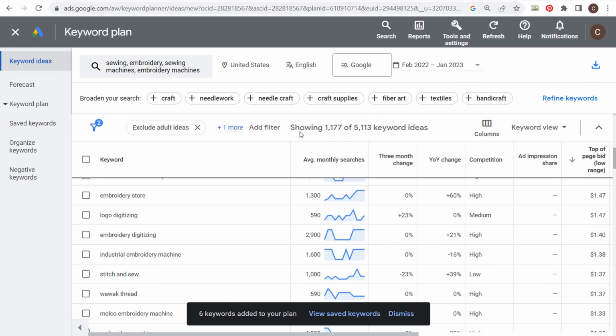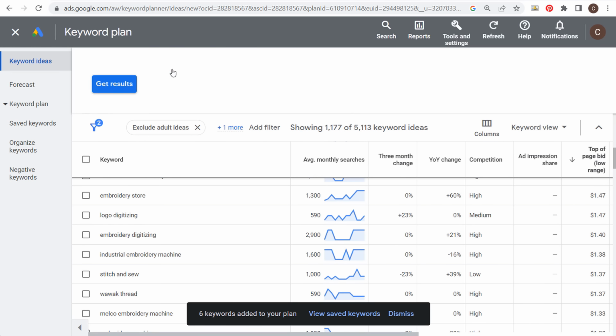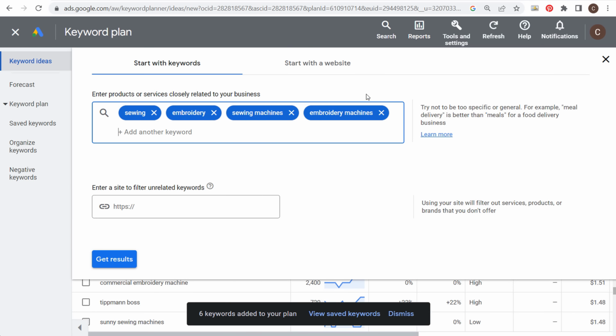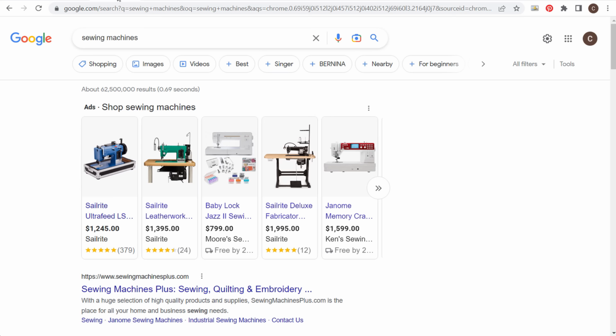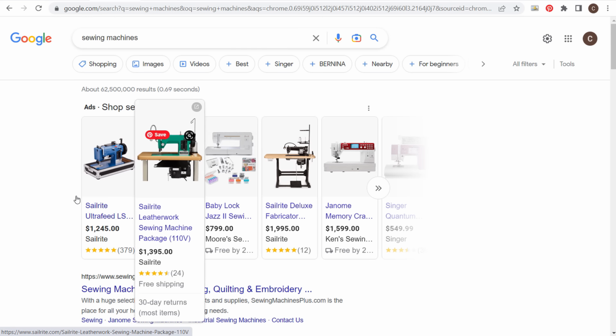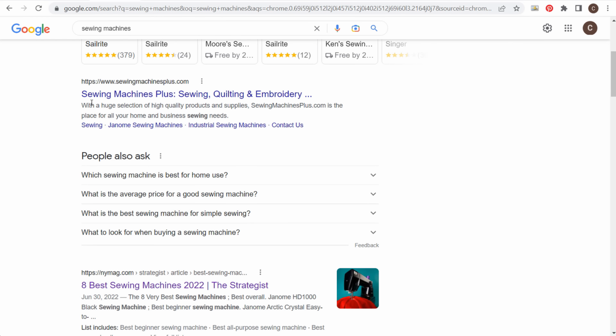The next thing I want to show you is the main keyword we're targeting essentially here is sewing machines, embroidery machines. So one of the things you can do is go to Google, and I've already done this, is just do a Google search for the main keyword you're targeting. Look at what is on the first page of Google. So we can see here we have ads at the very top, so product listing ads. So we keep coming down, Sewing Machines Plus, so they have the very top spot here in Google. So we could probably look at their website and learn about some of the different things they're doing. They probably have a very good website in terms of search engine optimization.